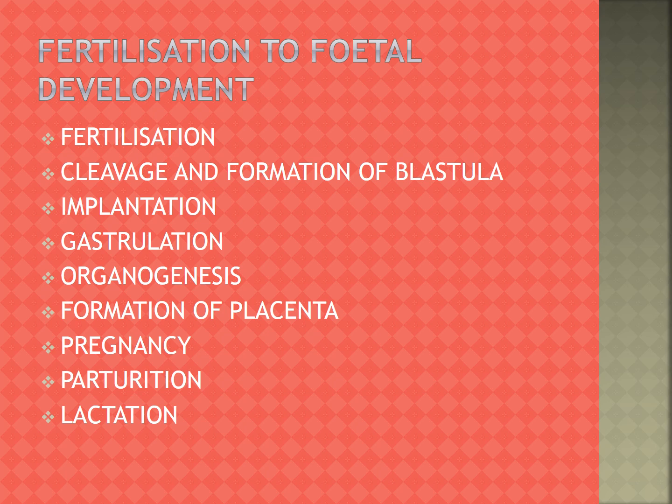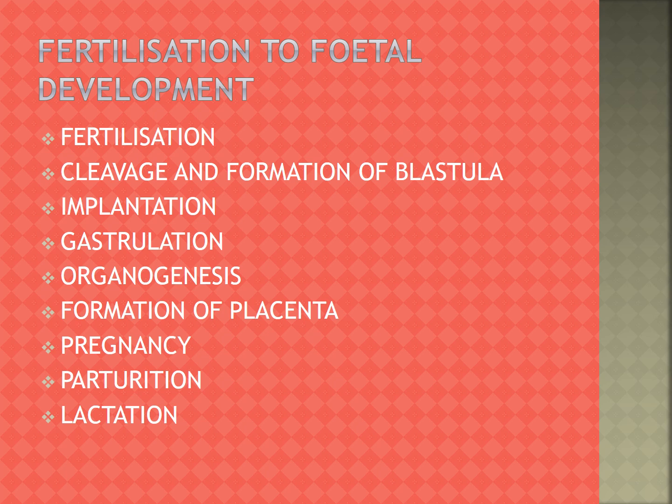Next one, pregnancy. It is the period during which the embryo attains development in the uterus. Normally, the gestation period of humans lasts about 280 days. During pregnancy, the uterus expands up to 500 times its normal size. The uterus will get big.